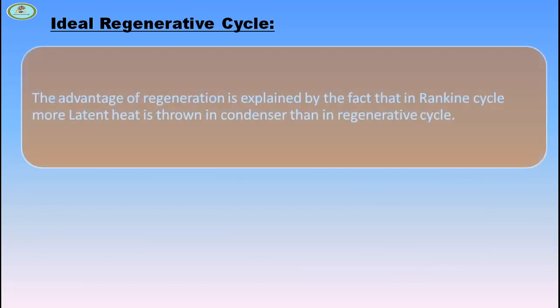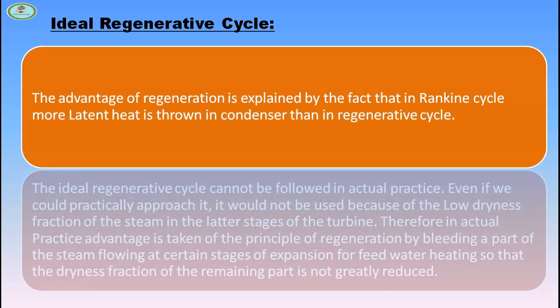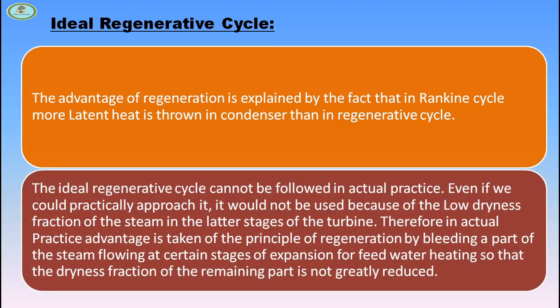The advantage of regeneration is explained by the fact that in Rankine cycle more latent heat is thrown in condenser than in regenerative cycle. The ideal regenerative cycle cannot be followed in actual practice. Even if we could practically approach it, it would not be used because of the low dryness fraction of the steam in the latter stage of turbine.